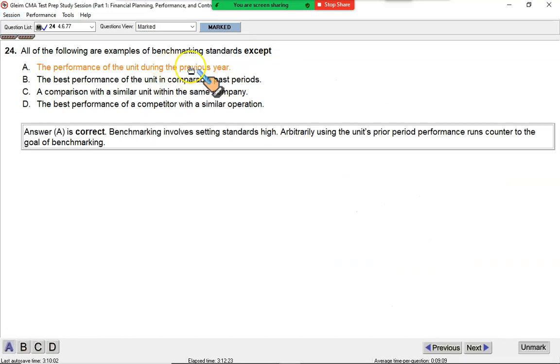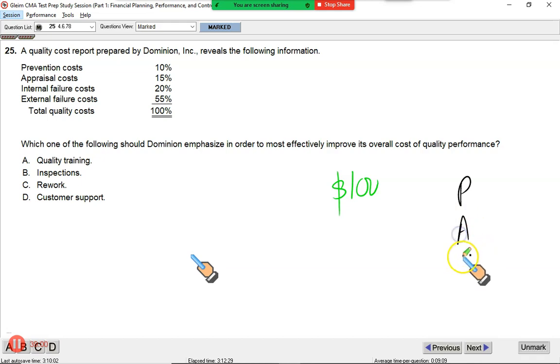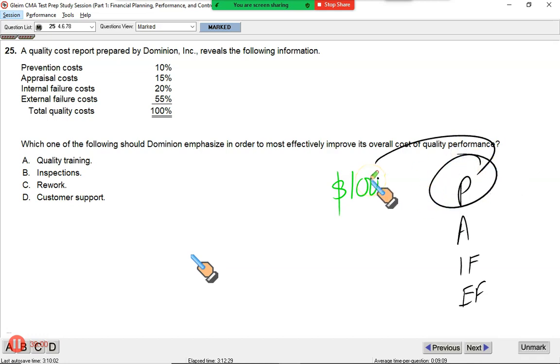We were looking for the option that was not right. This is a good one. Gentlemen, I hope you remember. I asked you that if you give me $100, I have 4 different costs of quality: preventive measures, preventive controls, appraisals, internal failure and external failure. If you allow me, I will spend $100 right here, not $99, $100 here, because this is the best defense I have. Look at this, this company is suffering from the same problem.